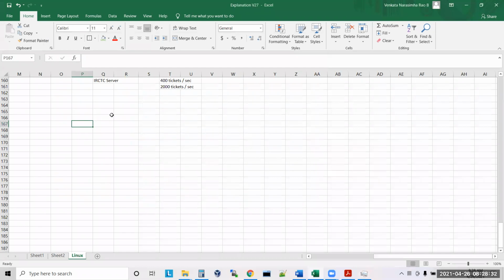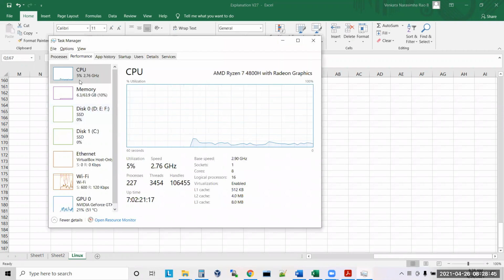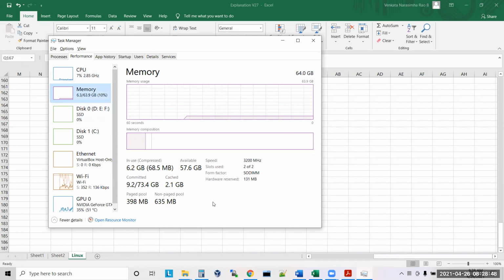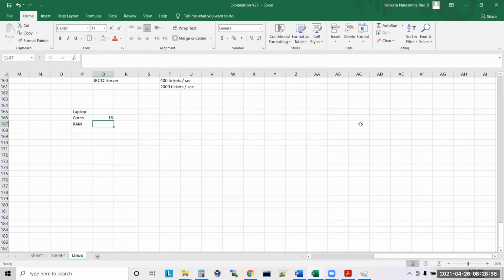So it means I have this laptop now. This is my laptop. How many cores do I have? I have 16 cores. How much RAM do I have? Click on memory. What is the total RAM available? What is the total RAM in my laptop? 64 GB RAM. So: cores, then RAM in GB.